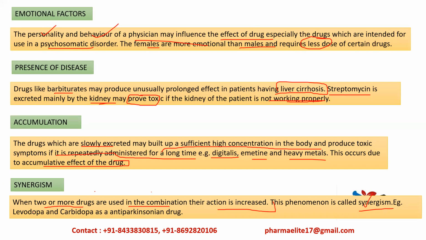Example is levodopa and carbidopa as an anti-Parkinsonian drug. So we know that carbidopa is a dopa decarboxylase inhibitor, right? So it will prevent the peripheral metabolism or peripheral conversion of levodopa to dopamine, right, and hence more amount of levodopa is available to enter the brain.